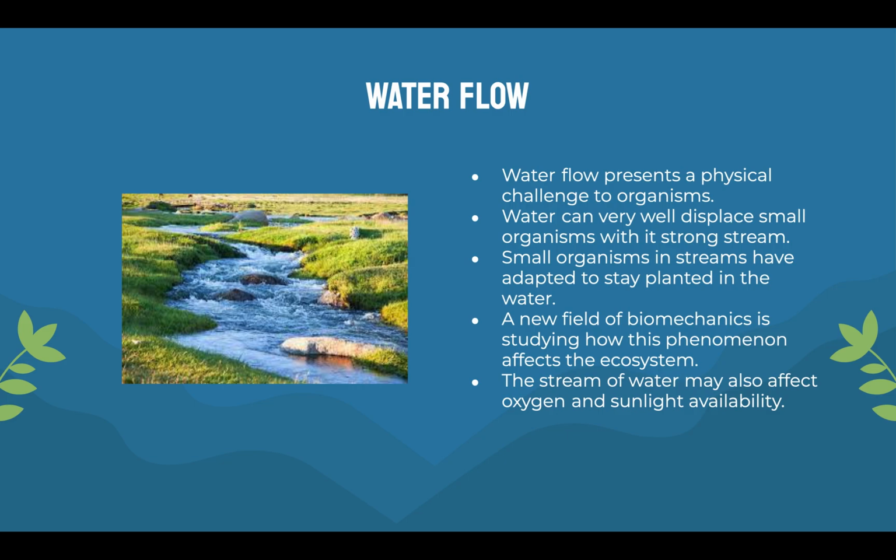And there's a new field of study that is just studying how this affects the ecosystem because it's a very big part. This may affect where certain organisms live. If they haven't adapted to stay planted, they may have adapted to live in a certain part that won't sweep them away. And as you can see, as the white bubbles up, it may be difficult for sunlight to go through the stream of water. So this affects productivity in certain parts of the water, and this creates changes in the ecosystem because of the way the water flows.